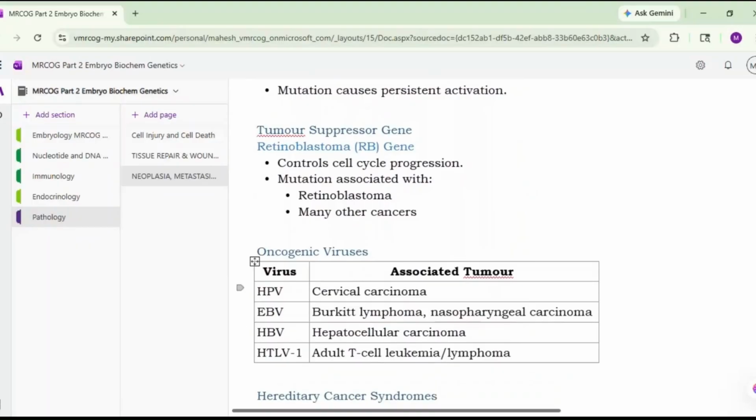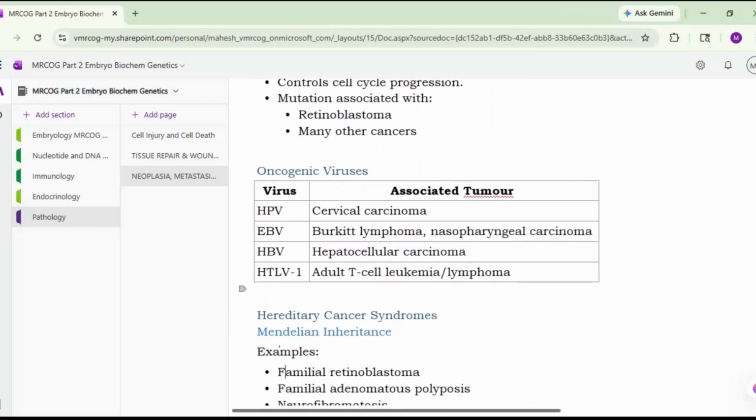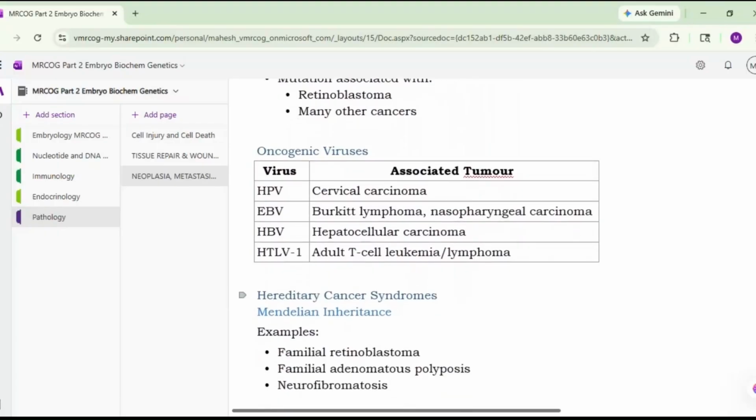Okay. There are a few oncogenic viruses such as HPV causing cervical carcinoma, EBV, that is Epstein-Barr virus, associated with Burkitt's lymphoma and nasopharyngeal carcinoma, HBV associated with hepatocellular carcinoma, and HTLV-1 is associated with adult T-cell leukemia and lymphoma. So please remember these oncogenic viruses also. Okay, especially HBV. They can ask anything because these are the general or the basic subjects.